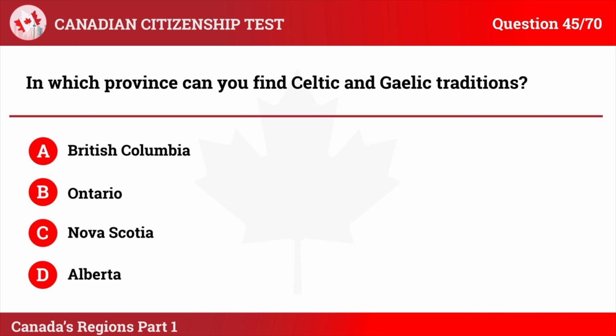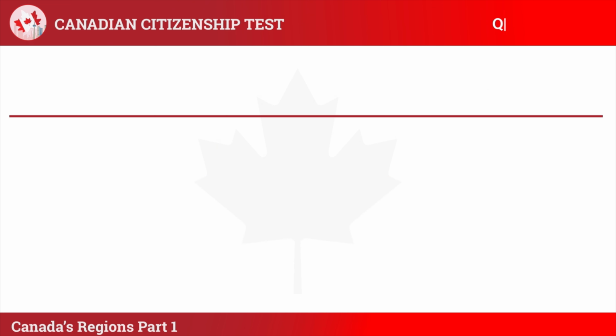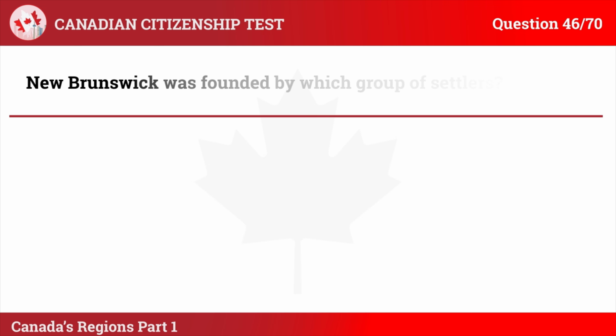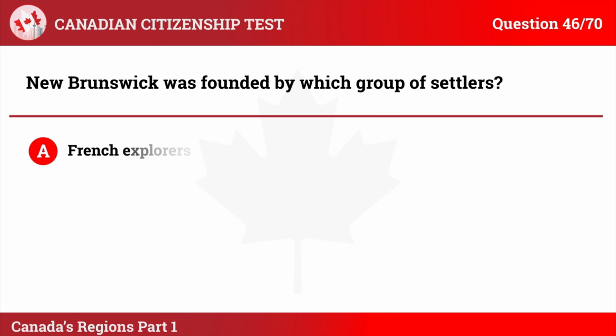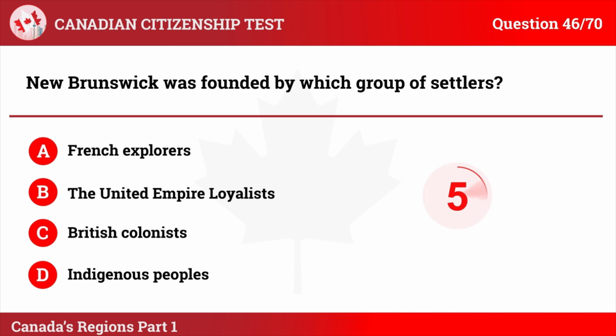The correct answer is C. Nova Scotia. Explanation: Celtic and Gaelic traditions can be found in Nova Scotia, reflecting the province's Scottish heritage. Question 46. New Brunswick was founded by which group of settlers? A. French explorers. B. The United Empire Loyalists. C. British colonists. D. Indigenous peoples.